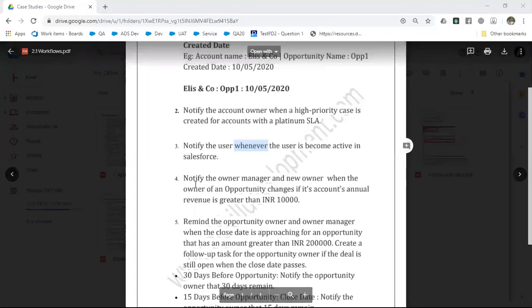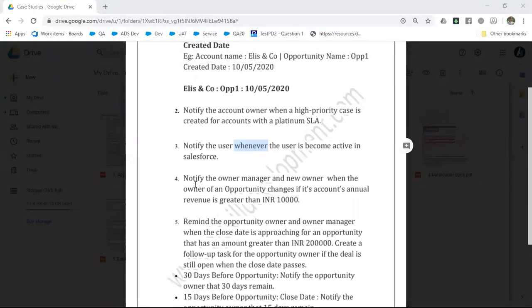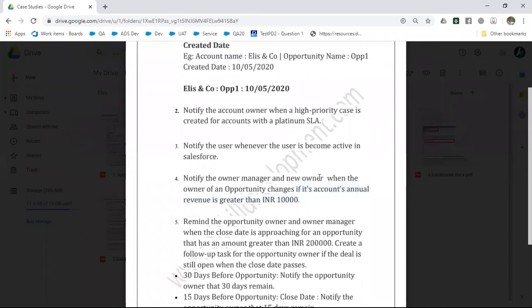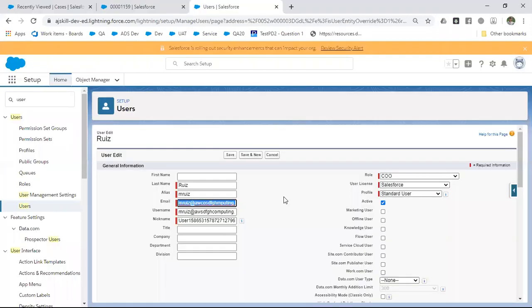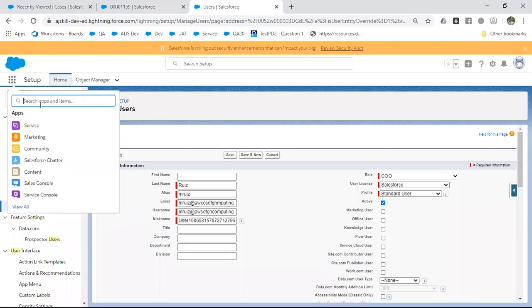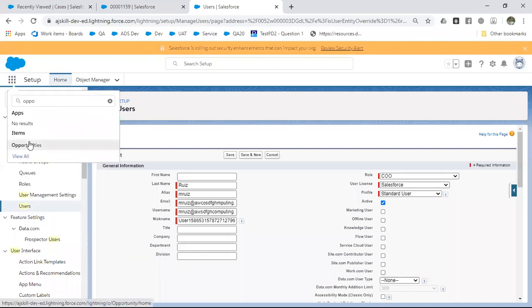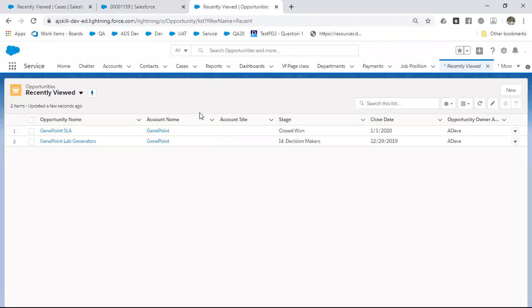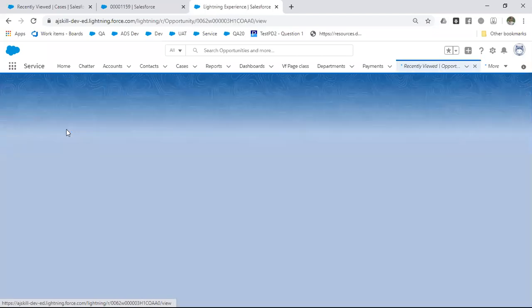The fourth one: notify the owner manager and the new owner whenever the owner of an opportunity changes, if its account's annual revenue is greater than 10,000 INR. You know what an opportunity is and what an account is, right? If you go to tabs, there is a standard object called opportunity. The opportunity can be created under accounts. If you see, I have an opportunity which is Jane Point.